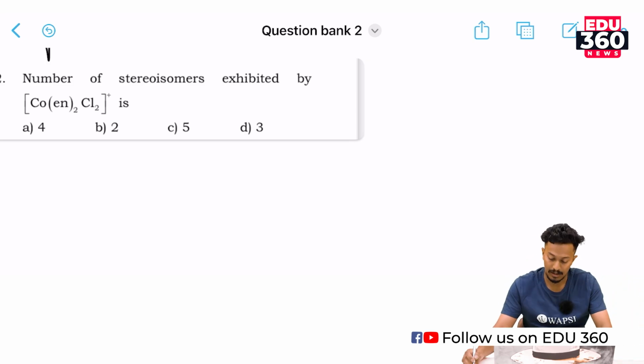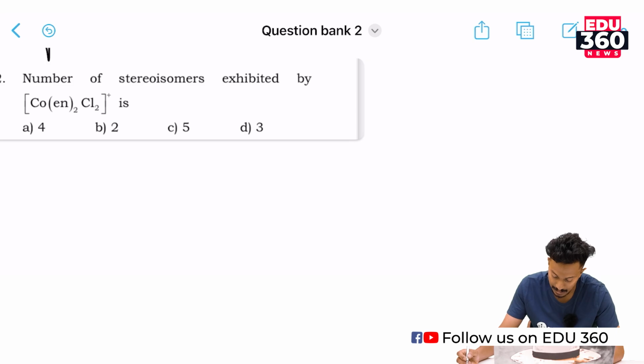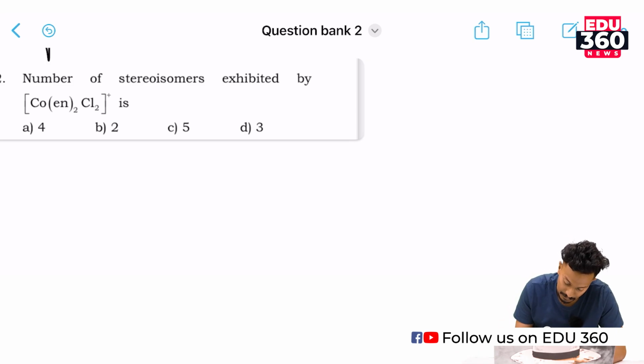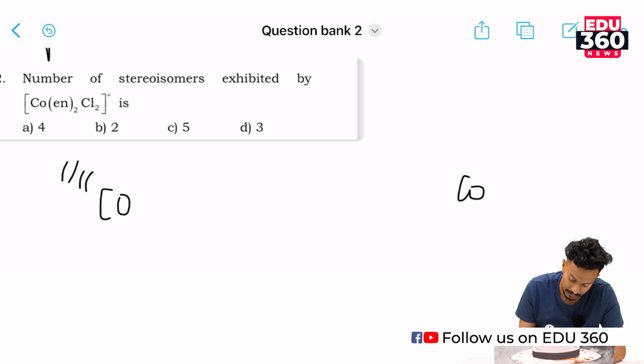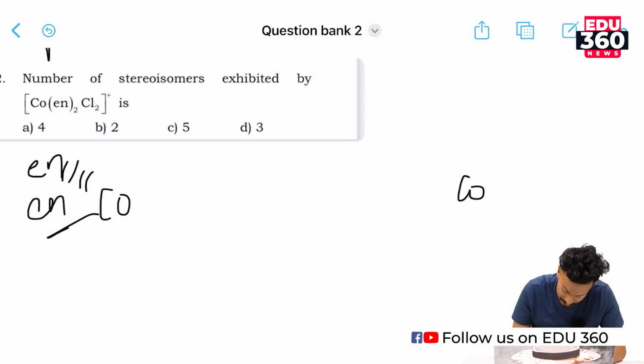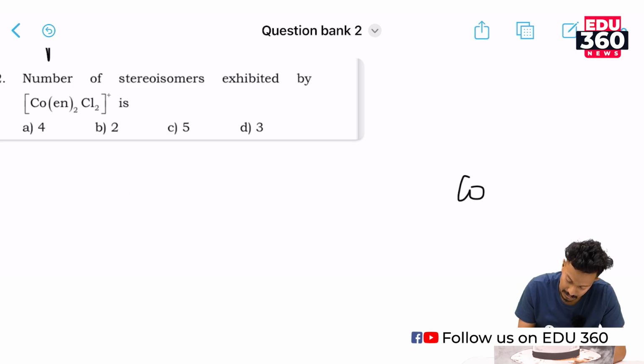On writing this we have 2 types of cis structure for this compound. Okay, we'll write the central metal atom Co. One second, let me just draw a complete structure of this one.